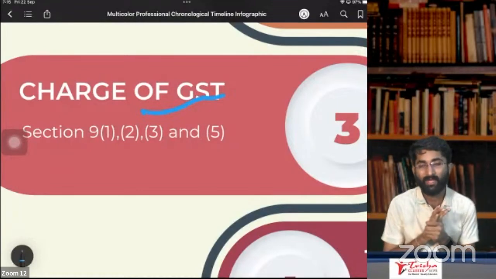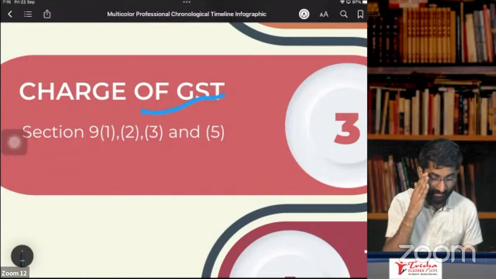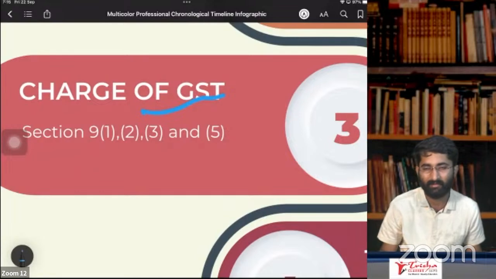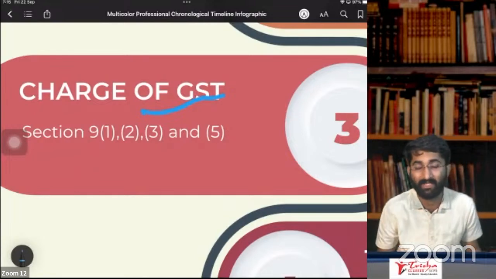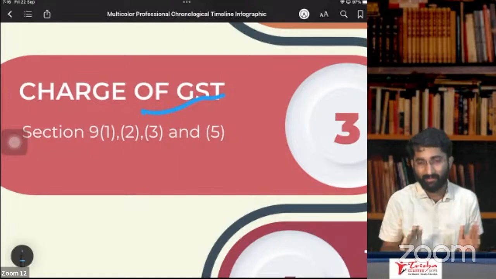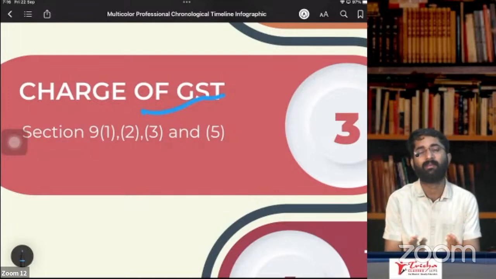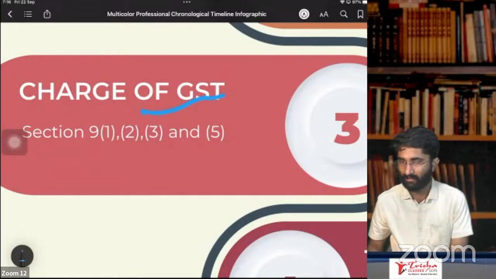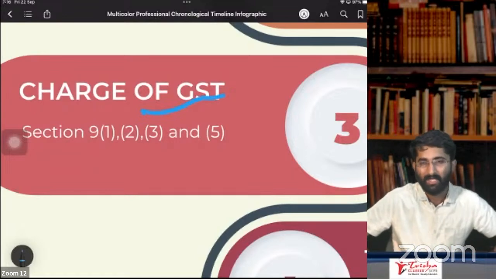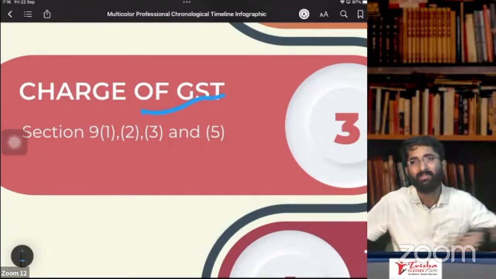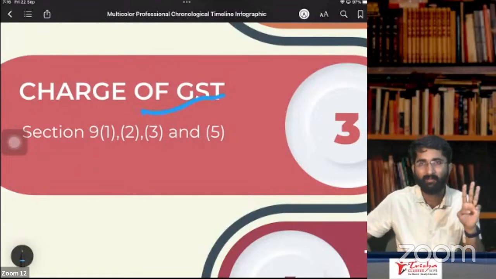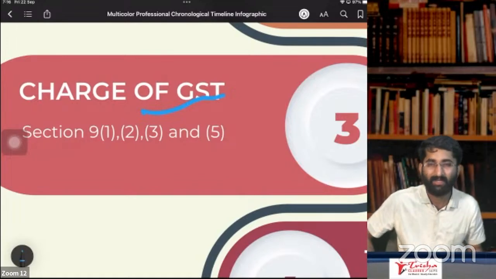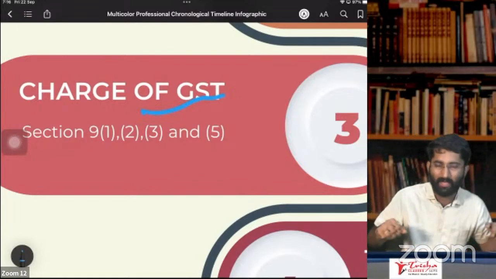Yes. Later, we discussed section number 9, subsection 3, that is reverse charge for various goods and services. Fortunately, it is your luck that goods are not required to be studied in your CA Intermediate and CA Final syllabus. Here we are going to discuss the services. What are the services that we discussed? If you remember, GTA services, sponsorship services, government services, director services, photographer services, music composer services.